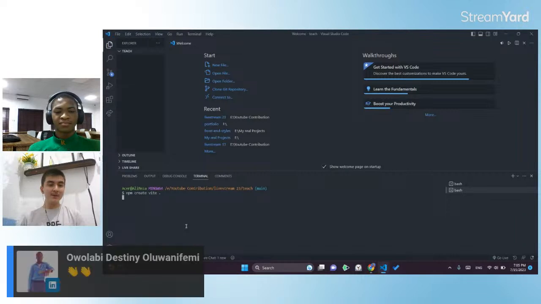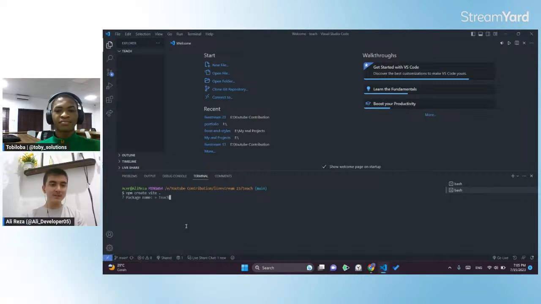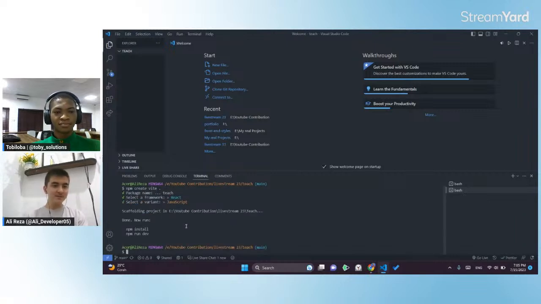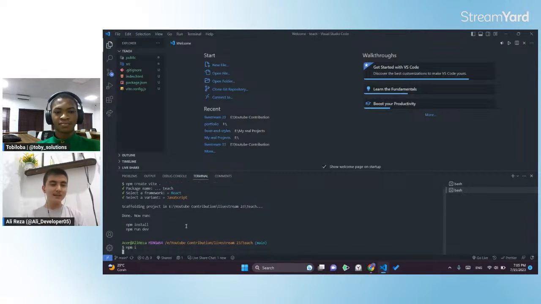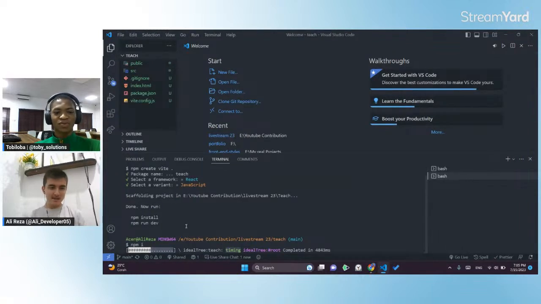When we run it, it gives us some options, like package name. We choose React, then JavaScript. Okay, it's all done. Now we run npm install to install all the dependencies and dev dependencies. We have to wait.